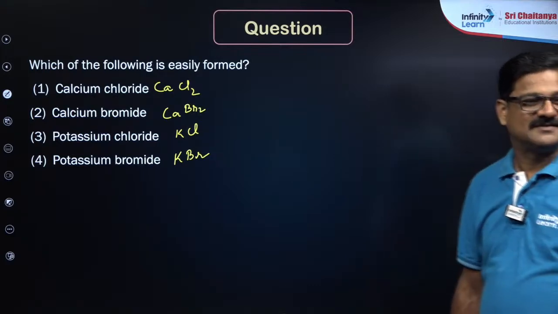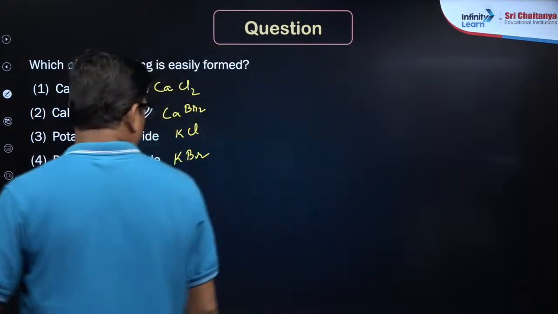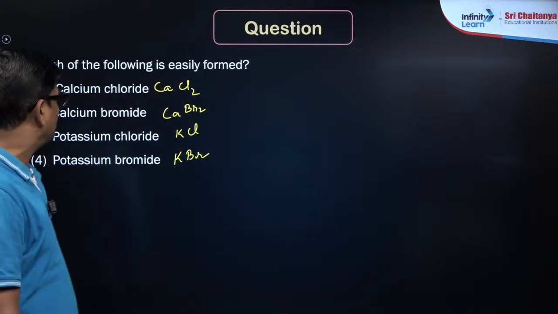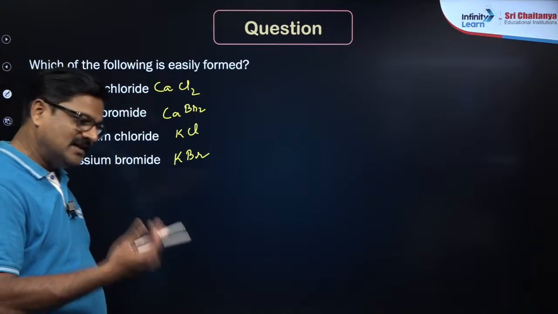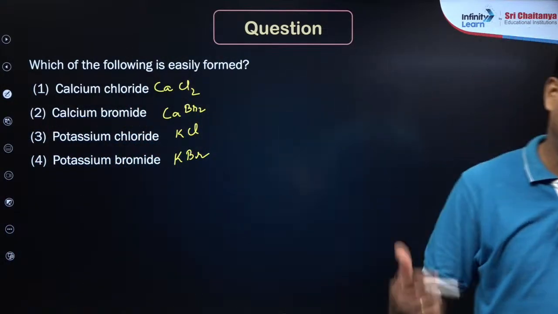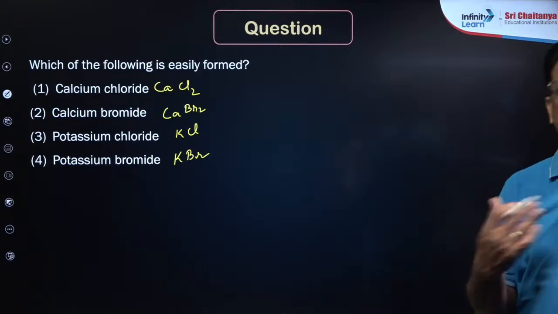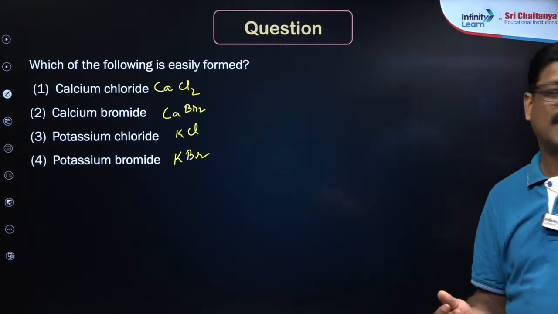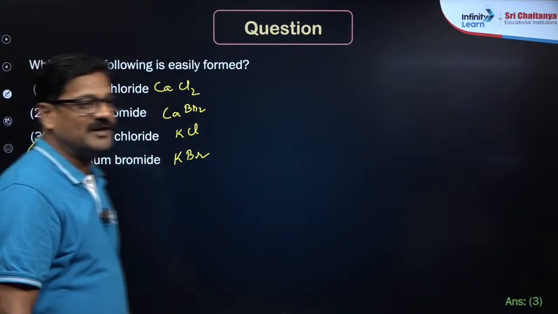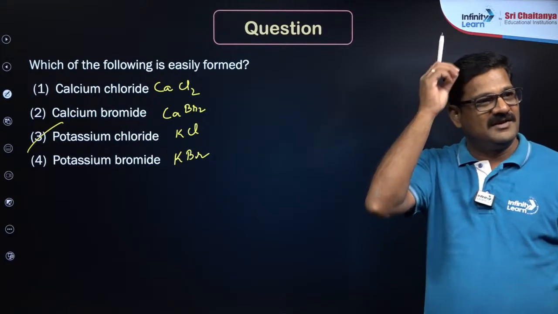Now, in order to form this, the cation should be formed easily with low ionization energy, and that is potassium, and the anion should have high electron affinity, that is chlorine. Potassium chloride. Richa, absolutely correct. Aditi, absolutely correct.